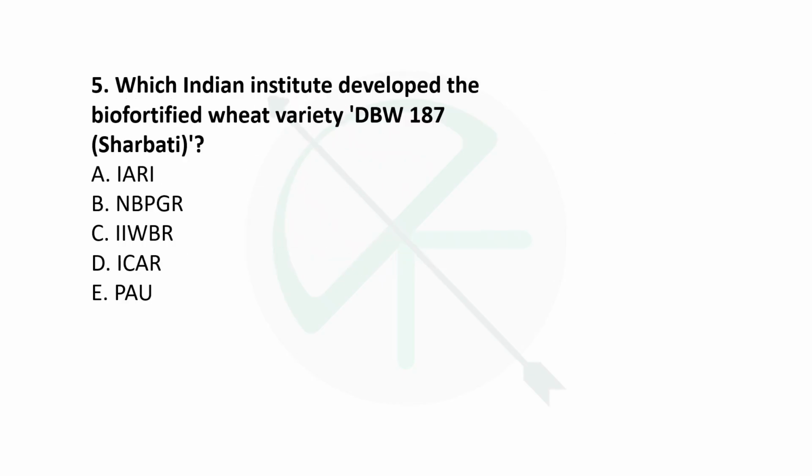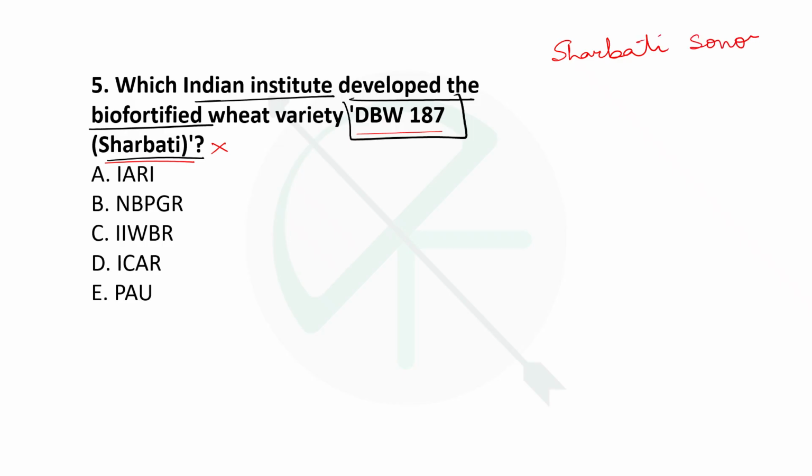Next is, which Indian institute developed the biofortified wheat variety DBW 187, also known as Sharbati? The question here has a big fault, a blunder is present in the question. Can you identify? If you are able to identify the blunder in this question, then I would say that your preparation level is very good, because DBW 187 इसका नाम शरबती नहीं है. Sharbati is another one. Okay, that is called as Sharbati Sonora, and it's a mutant variety of wheat.